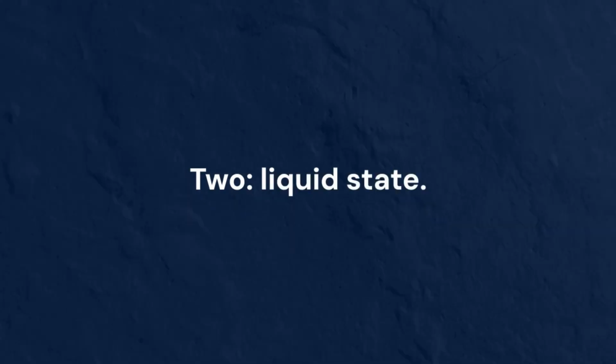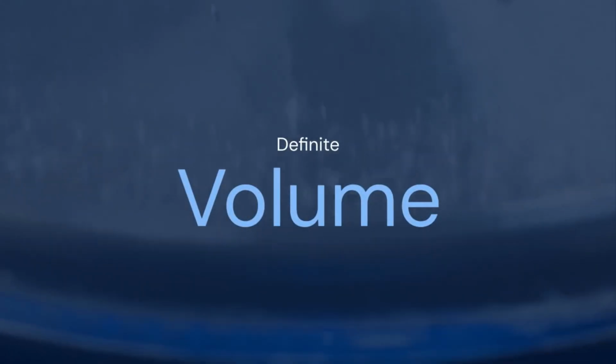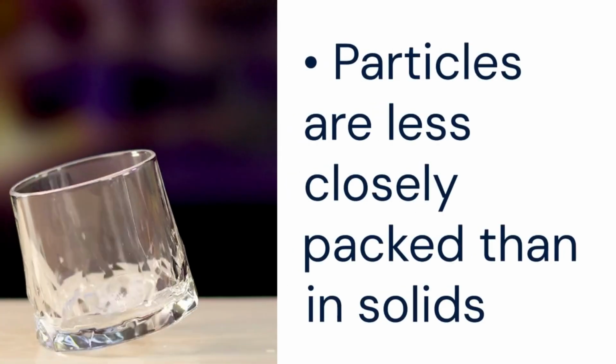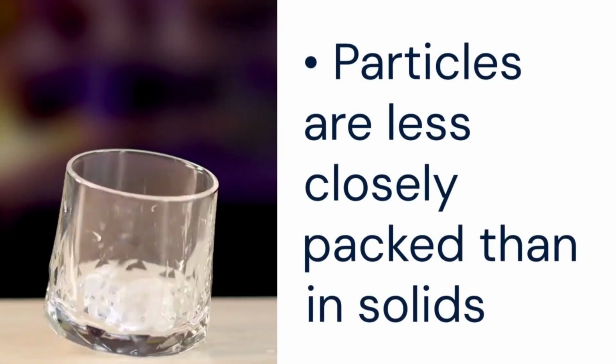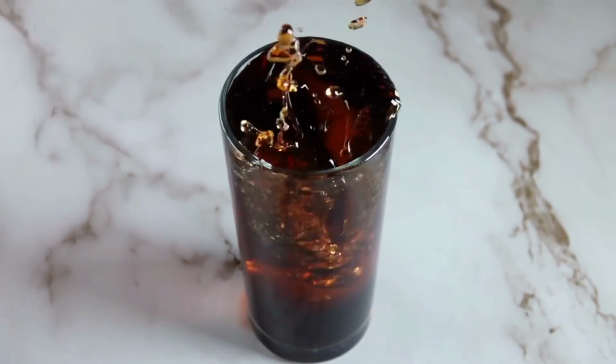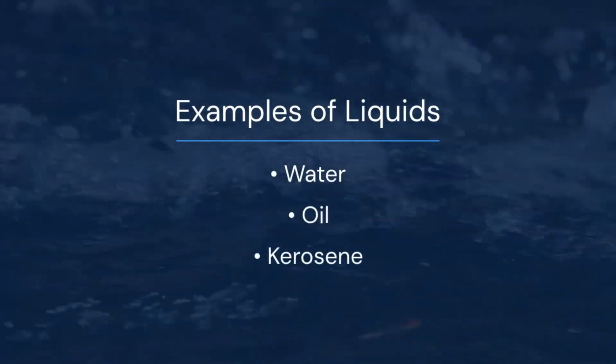2. Liquid state. Liquids have a definite volume but no definite shape. They take the shape of their container. Characteristics of liquids. Particles are less closely packed than in solids, with weaker intermolecular forces than solids. Particles can slide past one another, slightly compressible. Examples: water, oil, kerosene.